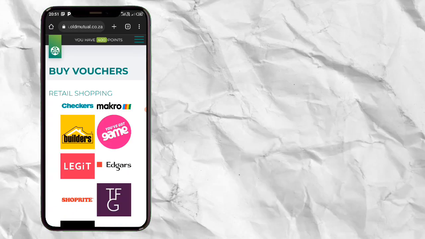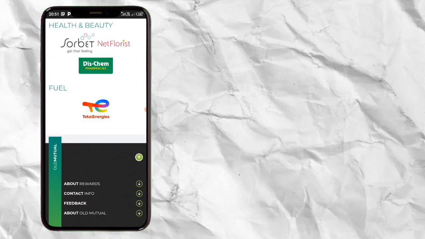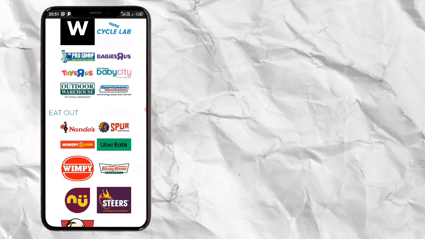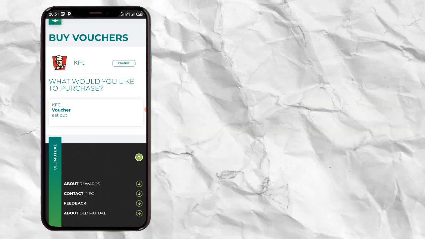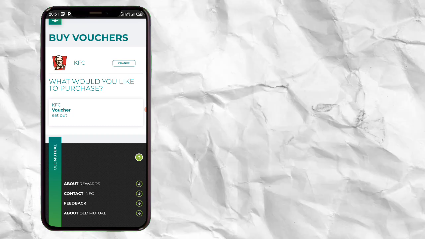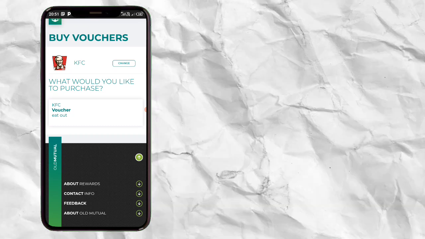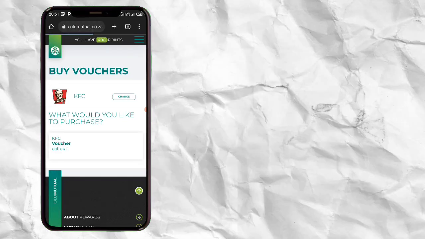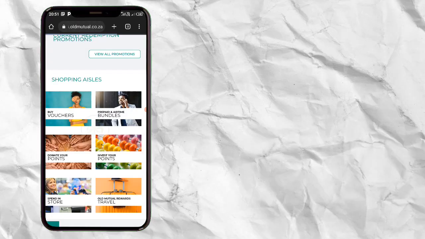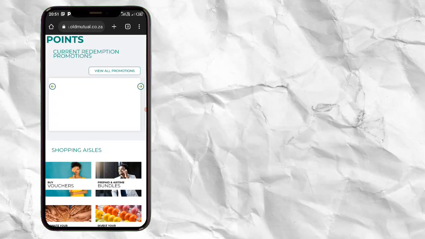Even here, it's the same thing, same thing everywhere. Tap there. If you need KFC, just click on KFC. What would you like to purchase? Same thing, guys. Then after that you redeem your points. This is so easy, as easy as 1 2 3.